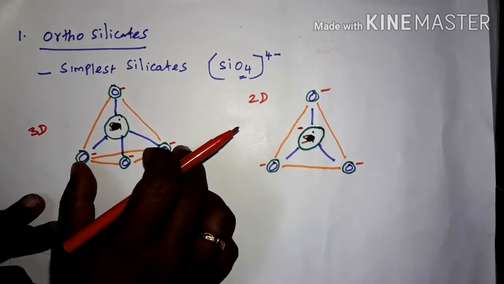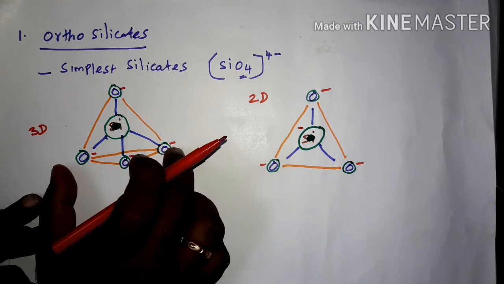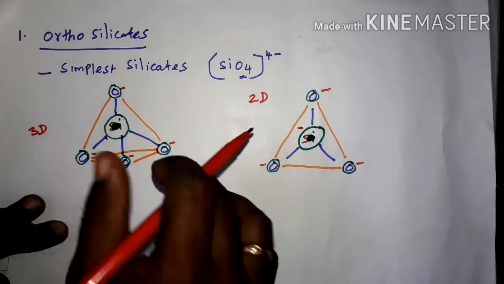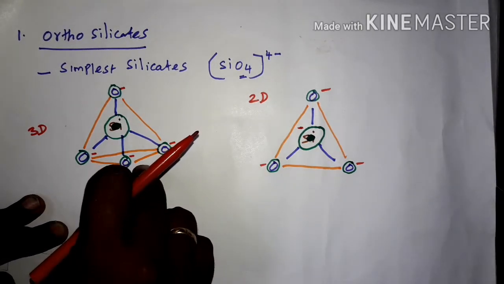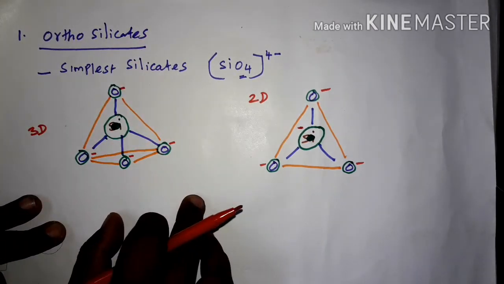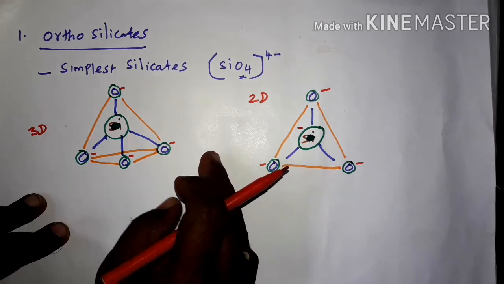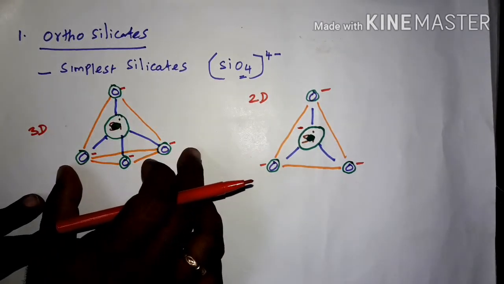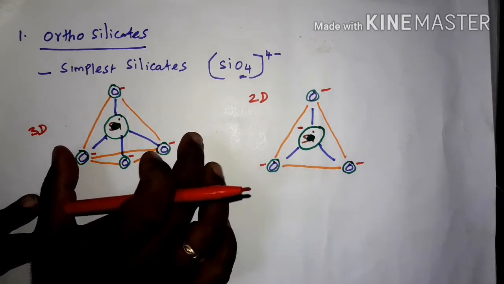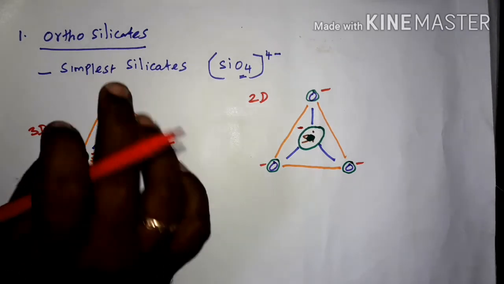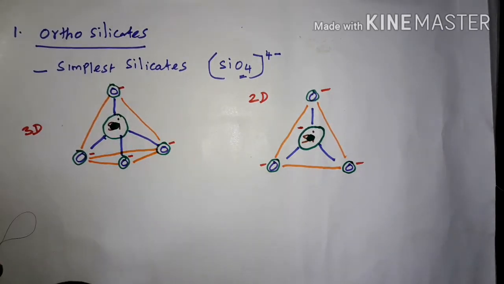So this is called a discrete structure. They are individual structures. So this type of silicate is called orthosilicates, because it does not have any connection with other atoms. They are discrete. It is only an SiO4 unit, only a single unit. So it is called orthosilicates. Now we will see the second type.